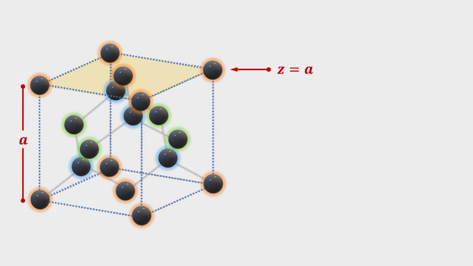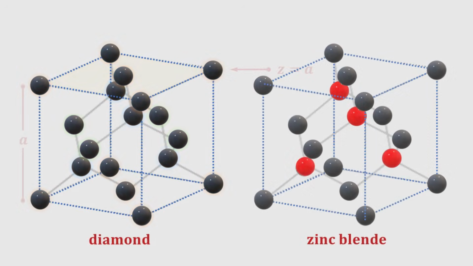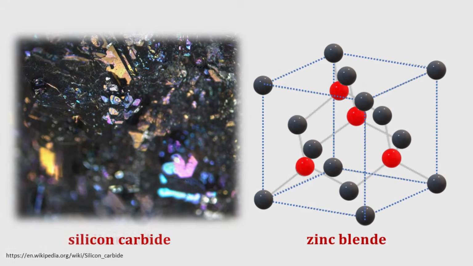Finally, for z equals a, we have 4 corner atoms and 1 center atom. If we were to take these 4 blue atoms and replace them with atoms from a different element, herein illustrated in red, then we form the so-called zinc blende structure. For example, silicon and carbon can form such a zinc blende structure, producing a compound semiconductor known as silicon carbide, which has a band gap of 3.26 electron volts, intermediate between silicon and diamond.